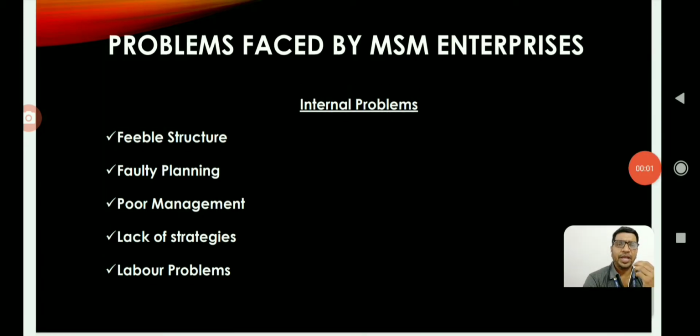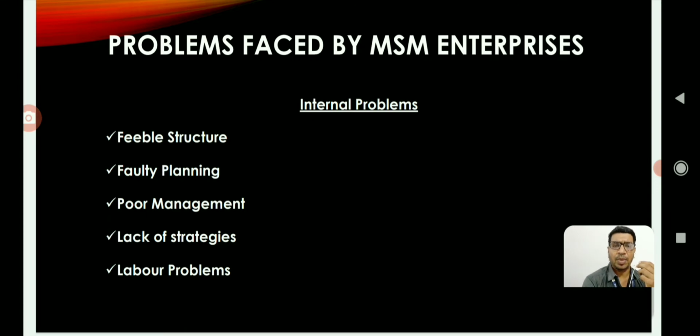Most micro, small and medium entrepreneurs are either illiterate or semi-literate. Poor management practices of these entrepreneurs make the organization a failure. Fourth one is lack of strategies. Successful enterprises require long-term and short-term strategies. If there are no proper strategies used by the entrepreneur, it may end up in a different manner.